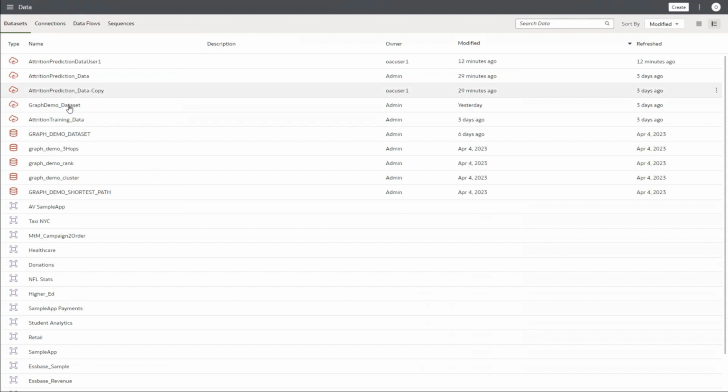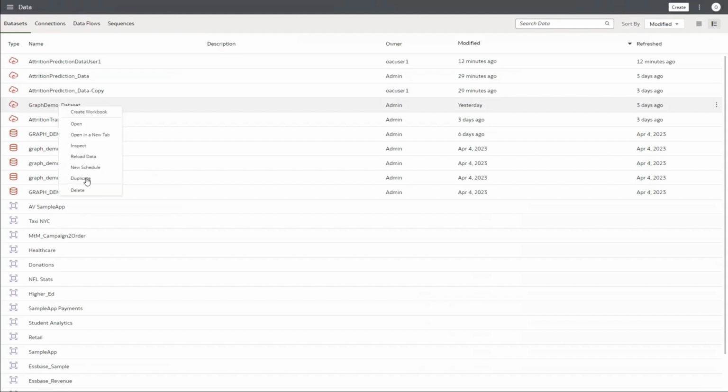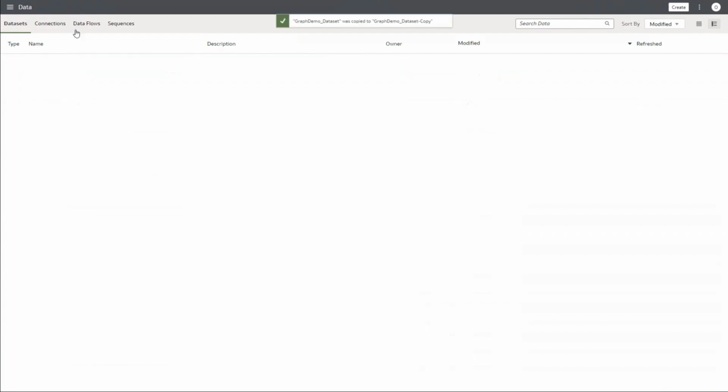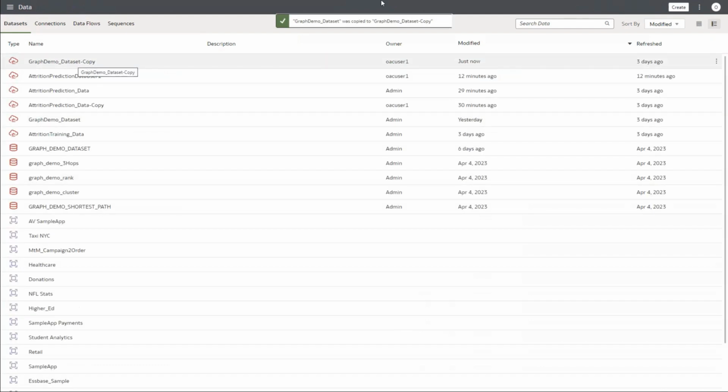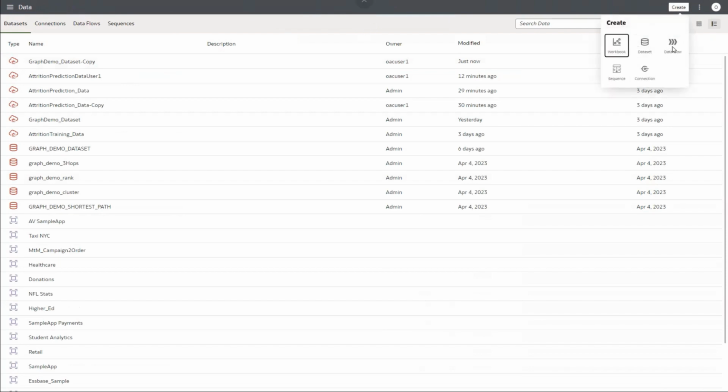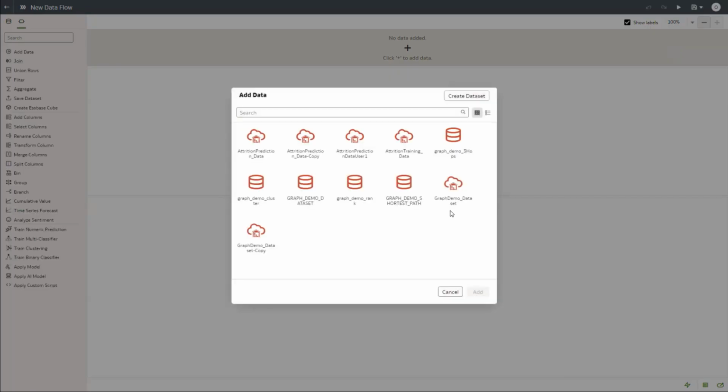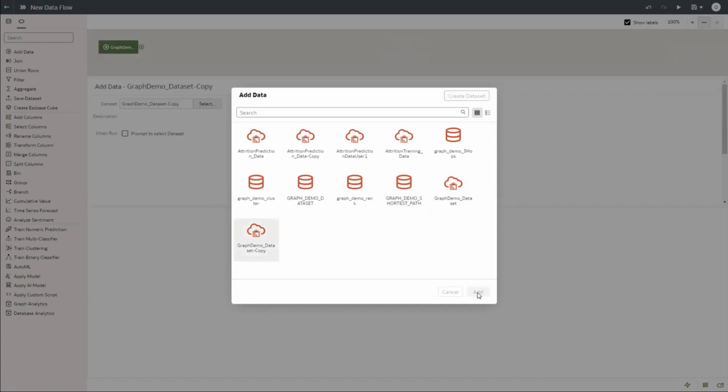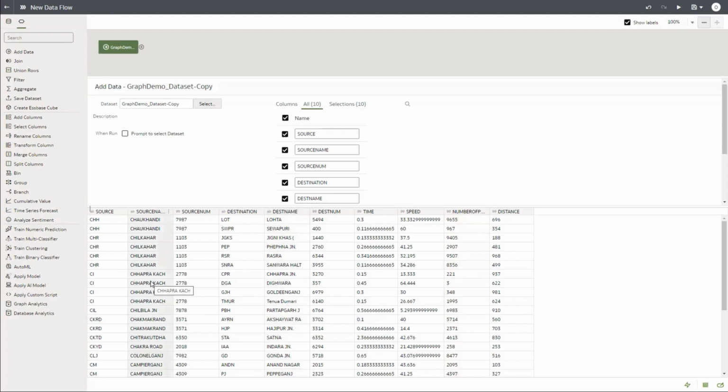What we are going to do is select this graph demo dataset, that is the autonomous database dataset. Okay, just observe the cloud icon, right click and make a copy. Right, just create a duplicate so that you get the copy here. So once you have the copy, go to create data flow. Okay, select the copy that you just created, add it into the flow. Right. So this is an Indian railway station data set. For your information, we are trying to see which stations are connected to which other stations and which are not connected. So that is our use case here.